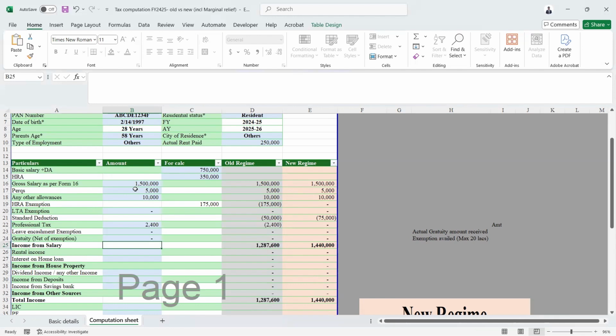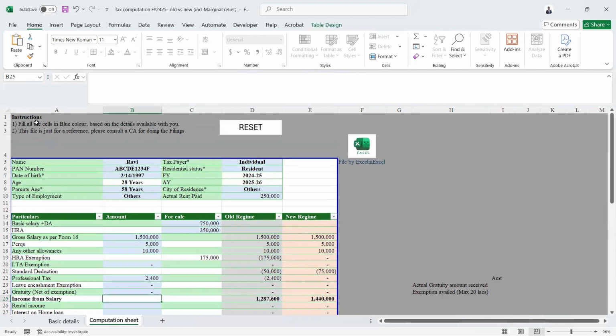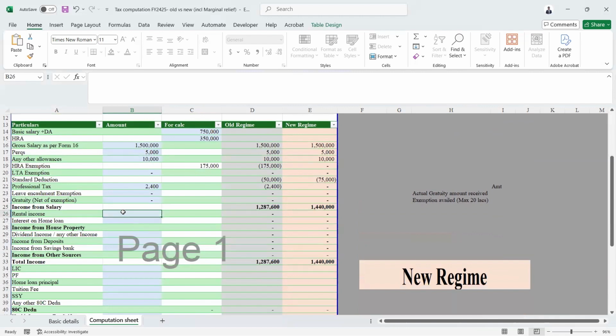So if you notice one thing, I'm just updating the fields which are in blue. If it is not in blue, I don't need to worry about that, because, as I mentioned, fill all the cells which are in blue color. Rest all are either manual formula updated, or it's not needed to be updated. Rental income, for example, I have some 2 lakhs rental income and 1 lakh 50 as interest.